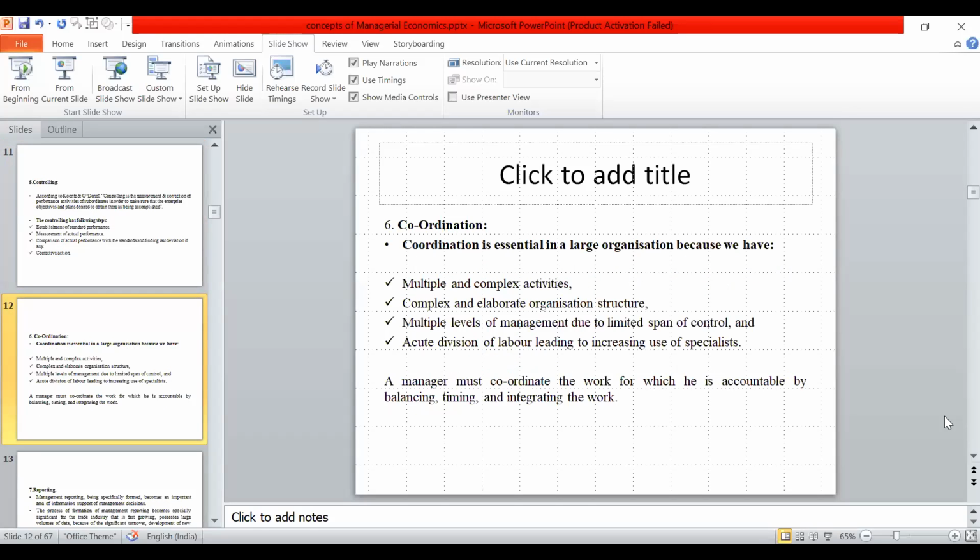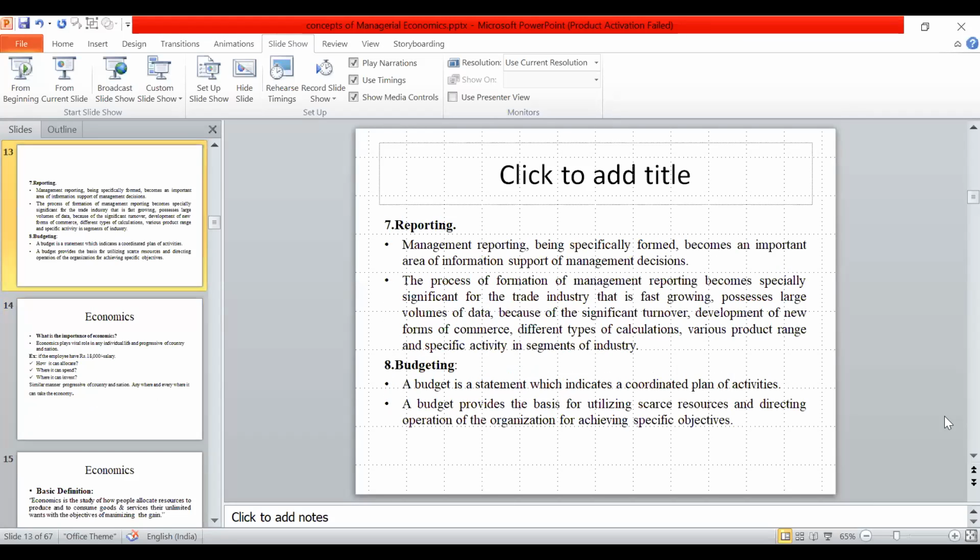Next one is coordinating: coordinate the people in each and everything. Coordination is essential in an organization with multiple and complex activities, multiple levels of management duties, and span of control. Coordinating all these things across different groups in the organization comes under this function.